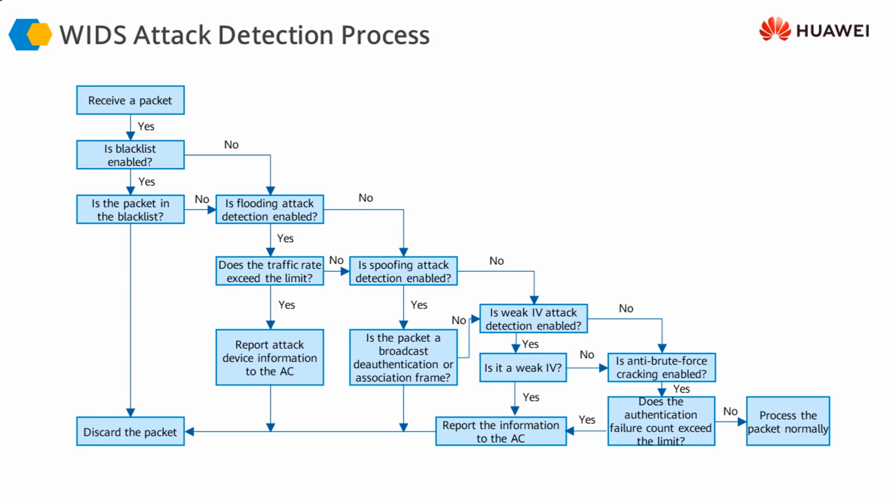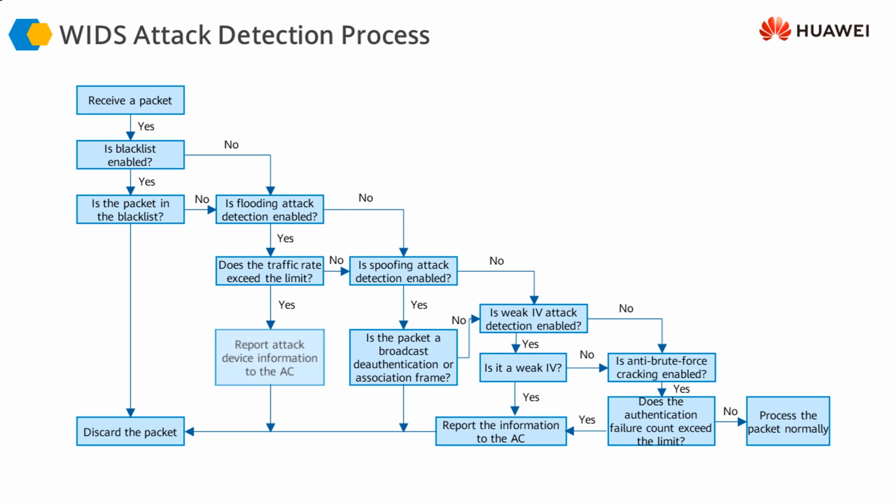So this is how this is going to happen. Whenever a monitoring AP receives a packet, it checks if the source is part of a blacklist that is configured on either the controller or the access point. If it is in the blacklist, then we discard the packet. If it is not in the blacklist, then is flooding attack detection enabled, which means do you want to check for flooding? Is the station generating a lot of traffic, exceeding the traffic limit that we have configured against the flooding attack?